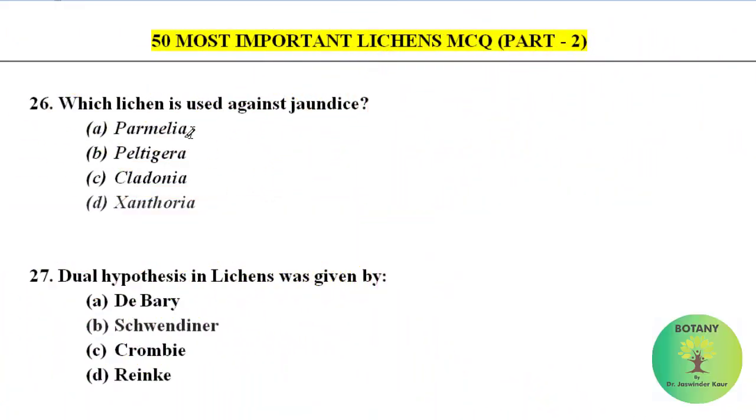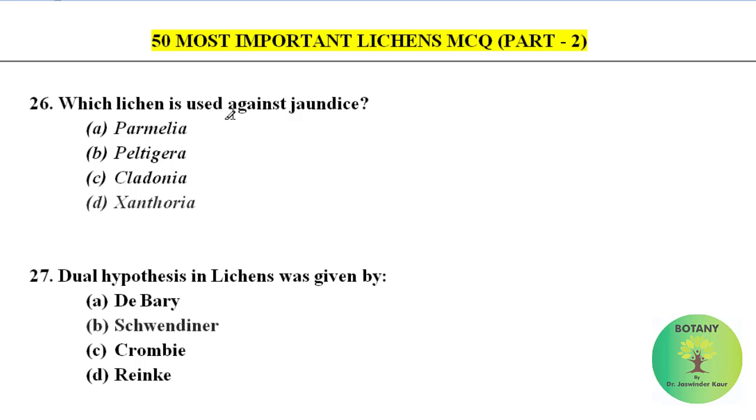Hello friends, today I will discuss part 2 of our series, 50 most important lichen MCQs. You can use this video as a test. Listen to the question, pause the video and try to give the answer, and then check whether your answer is correct or not. Without wasting time, let's start.